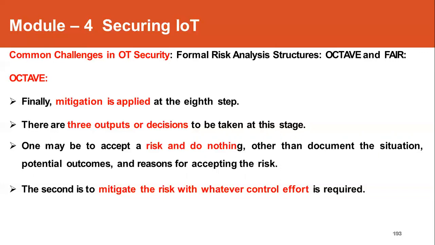Then that particular risk can be documented. Maybe that situation may have occurred by malfunctioning of a device or from an insider employee doing a mischievous thing. All those things whose impact is nothing can just be documented, and nothing needs to be done about the OT